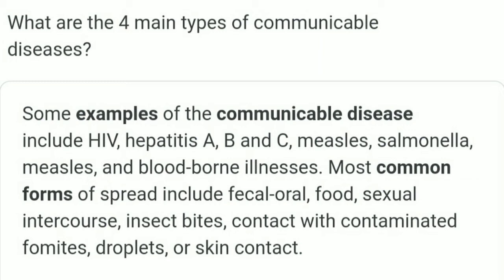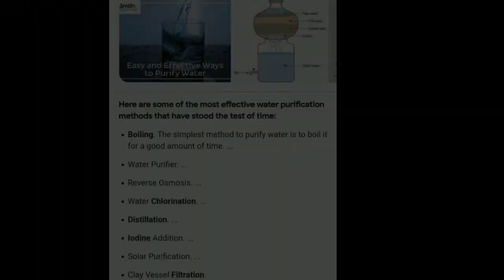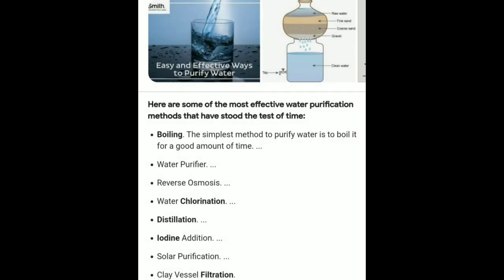Most common forms of spread include fecal-oral, food, sexual intercourse, insect bites, contact with contaminated fomites, droplets or skin contact.